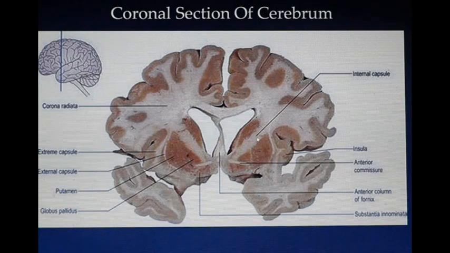This is the internal capsule which crowns up to form the corona radiata above into the cerebral cortex, and here is the head of the caudate nucleus. This large one is the lentiform nucleus. The lentiform nucleus is again divided into medial globus pallidus and lateral putamen. Putamen and the caudate nucleus are considered as a part of the neostriatum, and globus pallidus is a part of the paleostriatum.